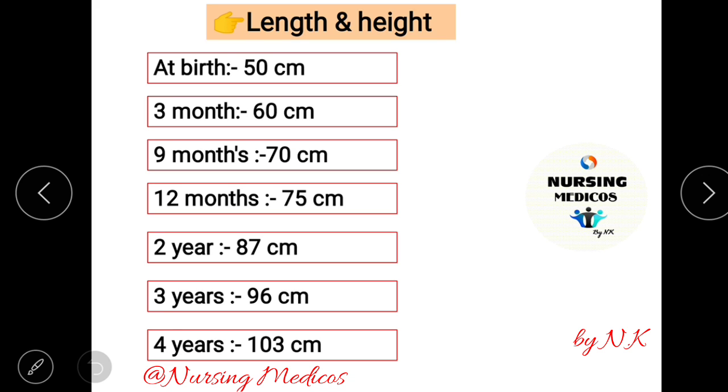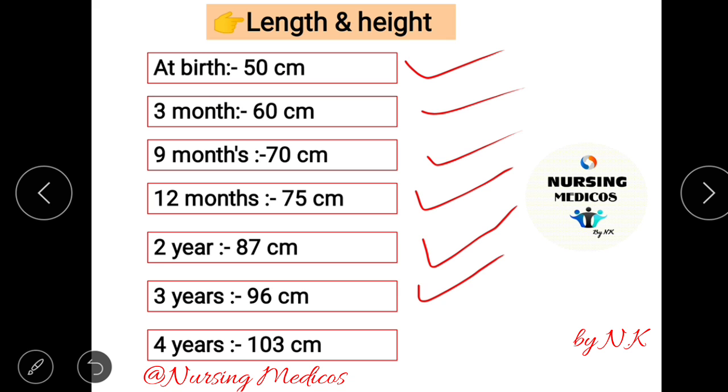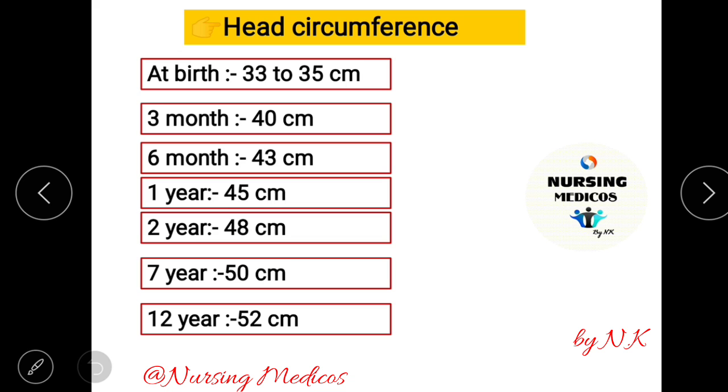Next we will discuss the length and height. At birth, baby length is 50 centimeter. At 3 months, it is 60 centimeter. At 9 months, length is 70 centimeter. At 12 months, 75 centimeter. At 2 years, 87 centimeter. At 3 years, 96 centimeter. And at 4 years, length and height is 103 centimeter.